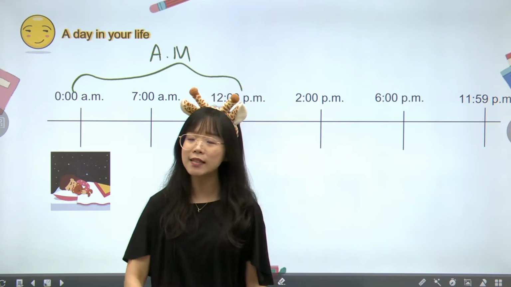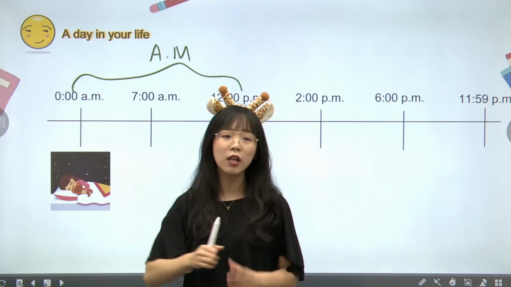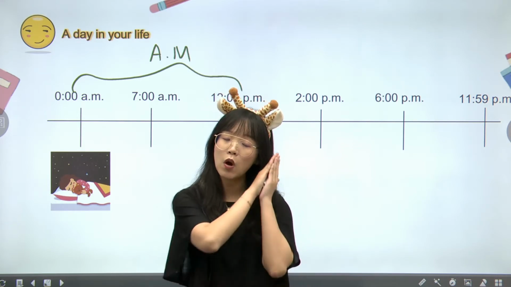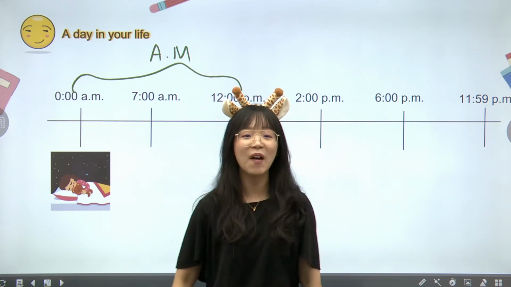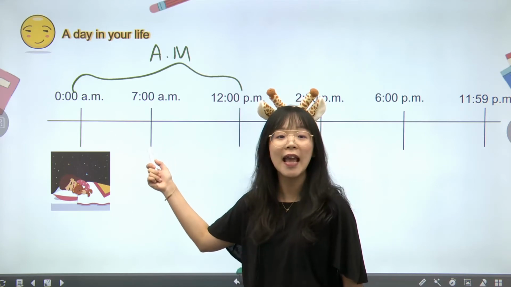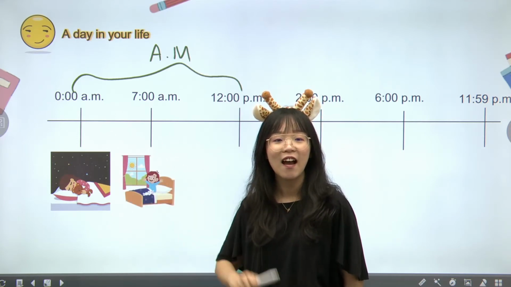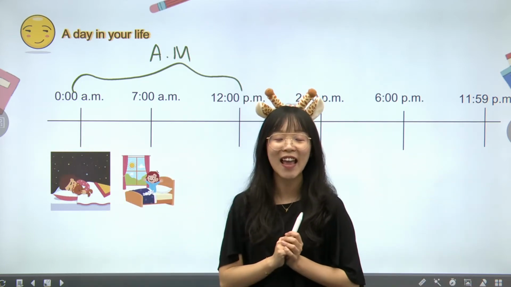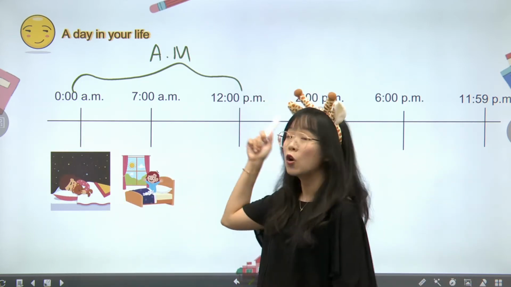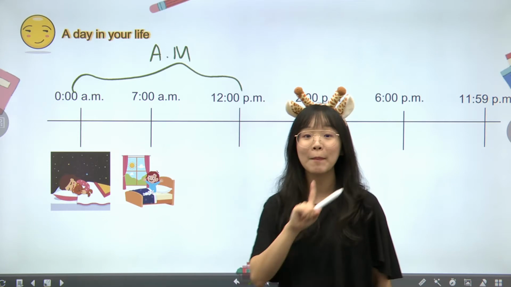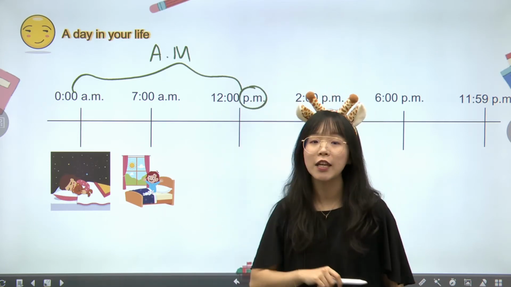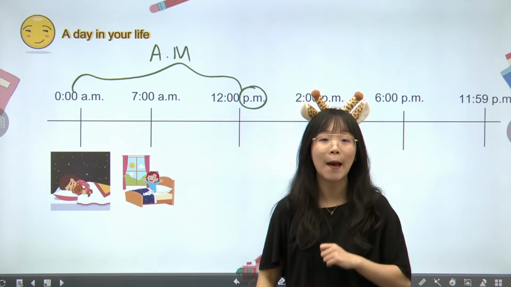Okay, then let's take a look here. At 0 o'clock a.m., the first hour of your day, you will be in bed. And then what happens at 7 o'clock a.m. in the morning? That is the time you wake up, right? And then moving to 12 o'clock. But pay attention here. My 12 o'clock changed to p.m.